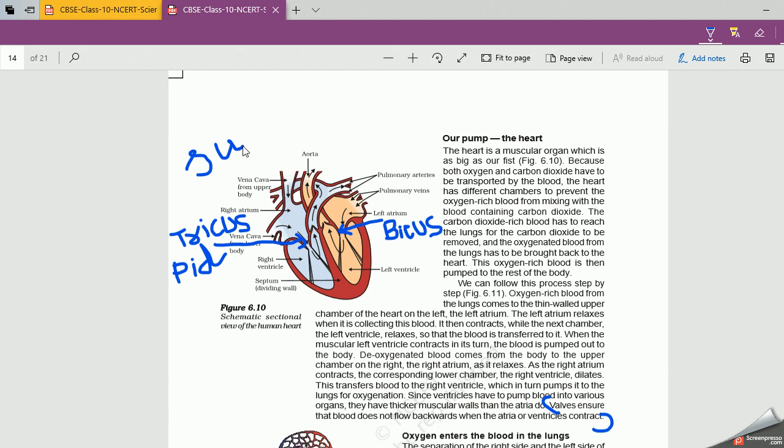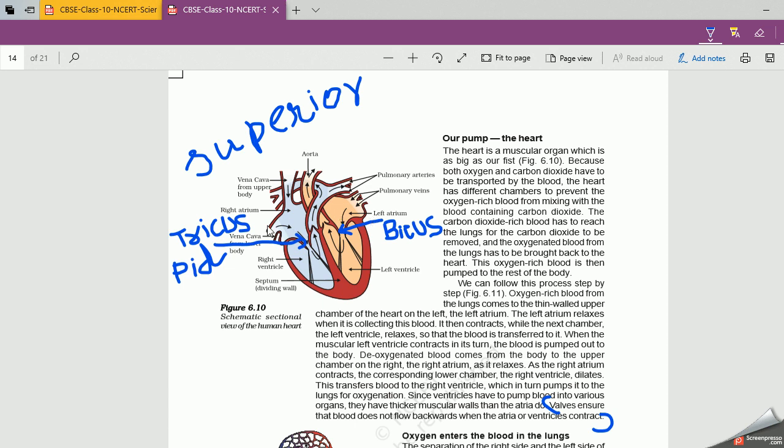You can note it down as SUPERIOR. Superior and inferior vena cava. Don't mind my handwriting because I am writing with this cursor.